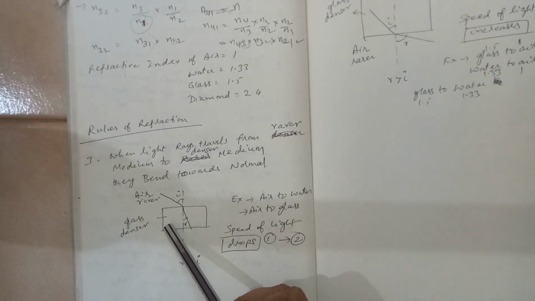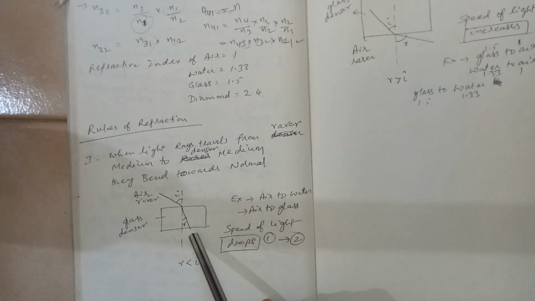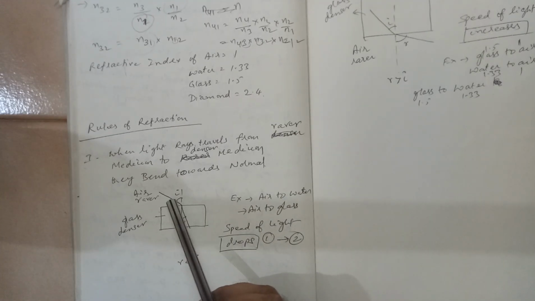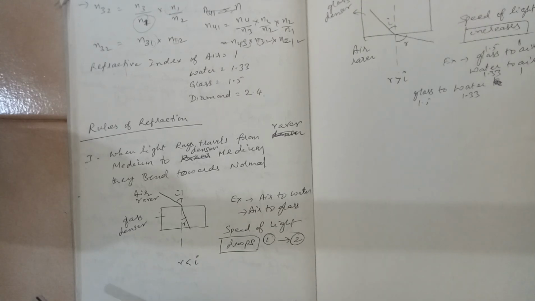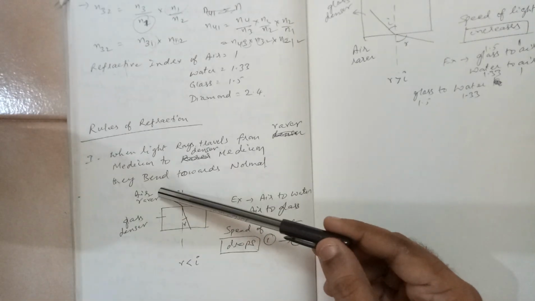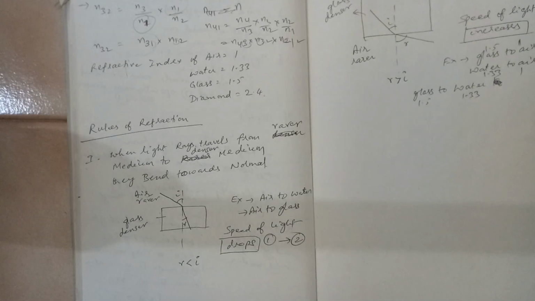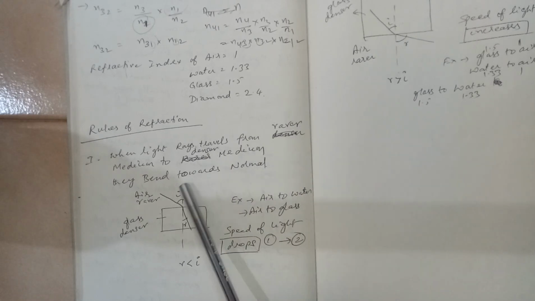The ray will bend towards the normal, so angle of incidence will be more, angle of refraction will be less. One important point is that the speed of light drops. When light in air enters into the glass medium, its speed drops.